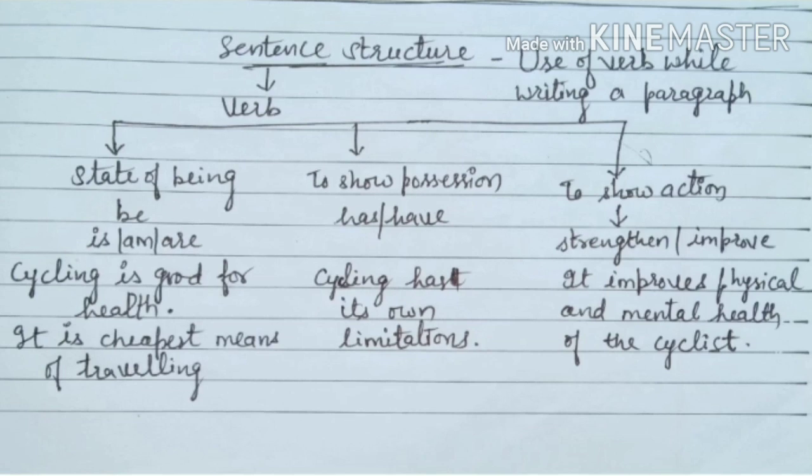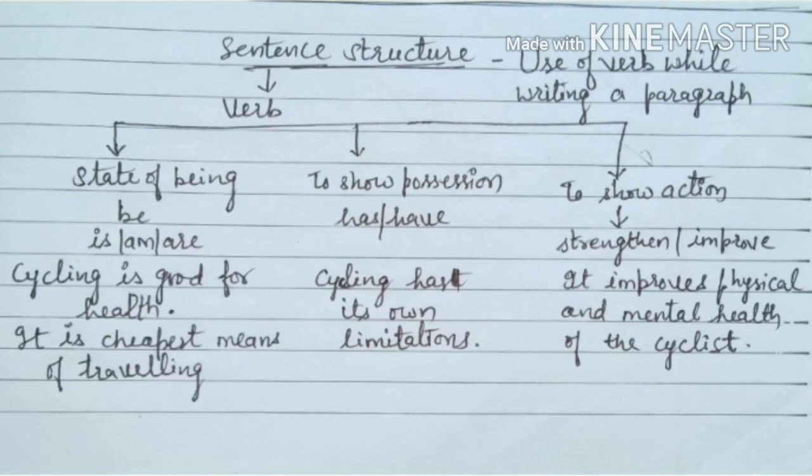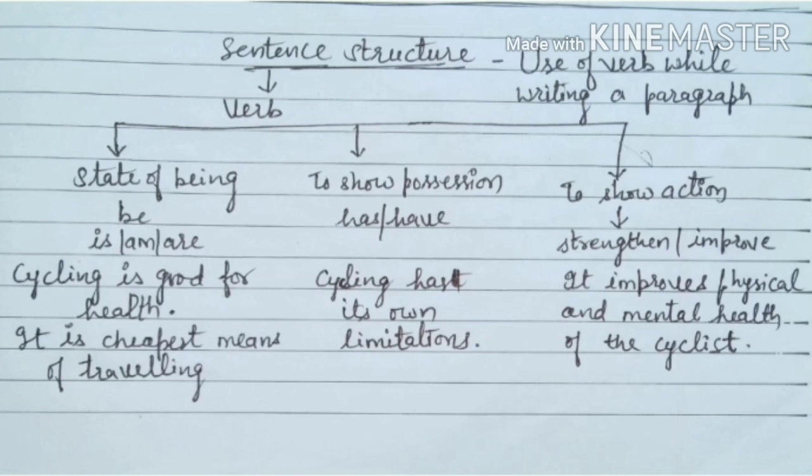If the subject is third person singular, those who can't understand it, they must keep it in mind. If the subject is he, she, it or any name, then we have to use s or es in present tense. If the subject is I or plural, we have to use the first form. So this is how we can form a sentence while writing a paragraph.